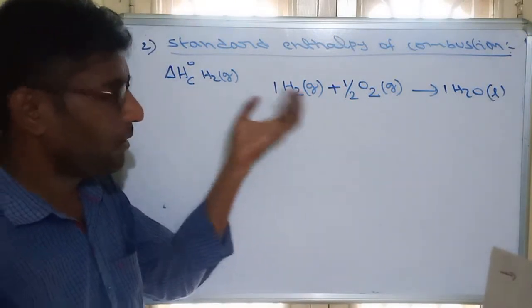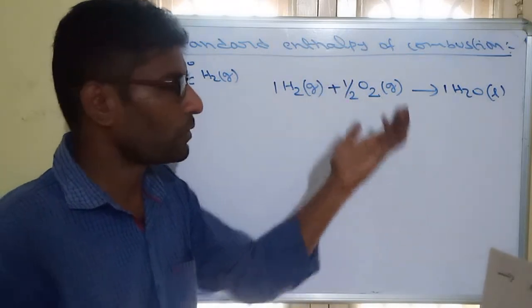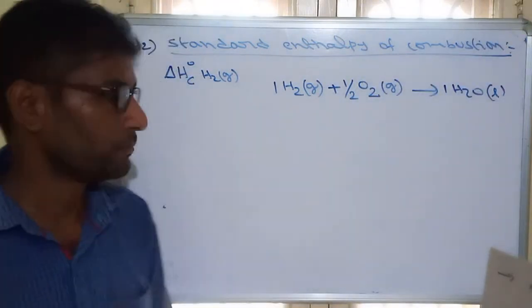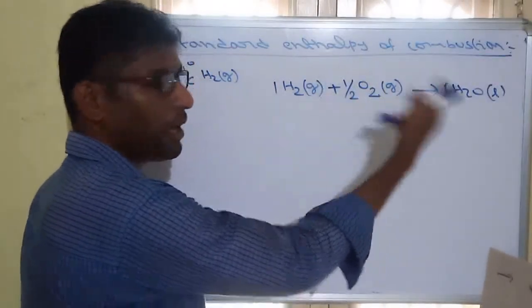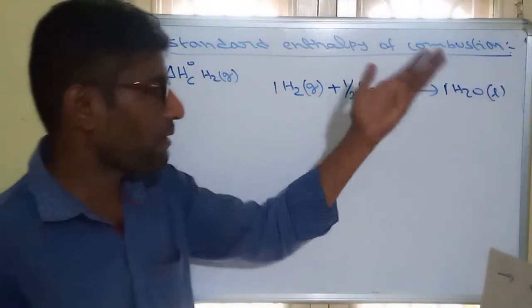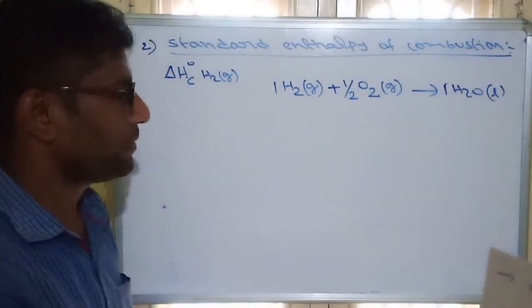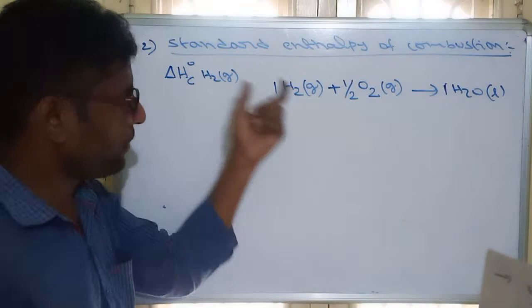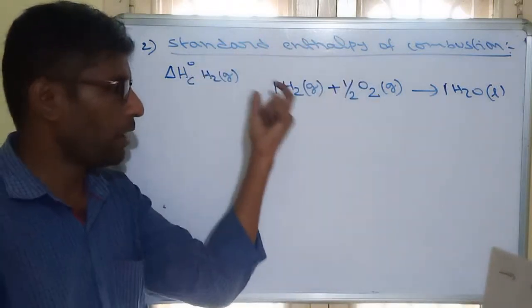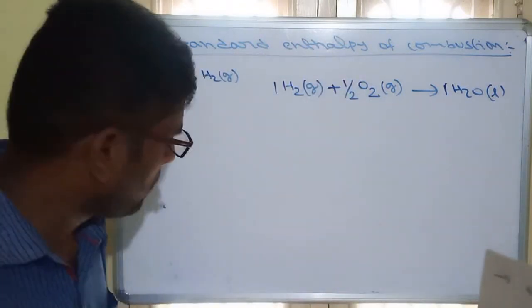Here the product is 1 mole, so 1 mole of product we are forming from naturally occurring elements. That's why we can call it formation of water also. So some reactions can be the same: enthalpy of formation of water or enthalpy of combustion of hydrogen.